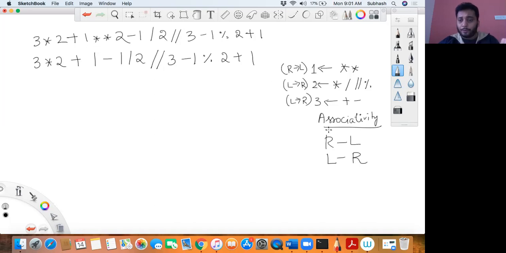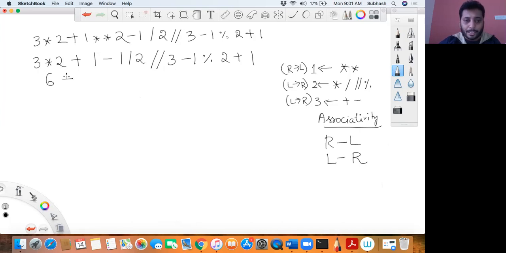Left to right, which is coming first? Star is coming first from left to right. I have star, I have division, I have truncated division, I have modulo, all are having the same priority, but which one should I evaluate first? Whichever comes first from left to right, isn't it? So that is what I evaluate now. So first it is 3 into 2, this is basically 6.